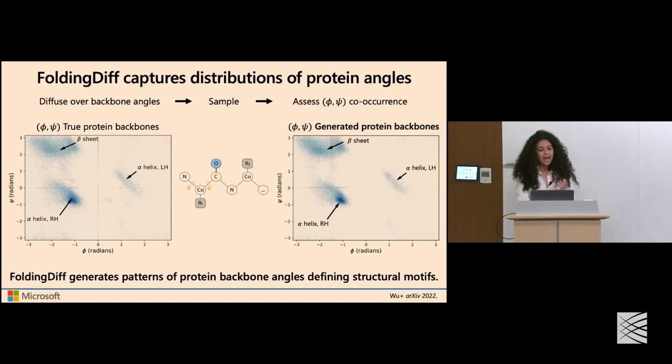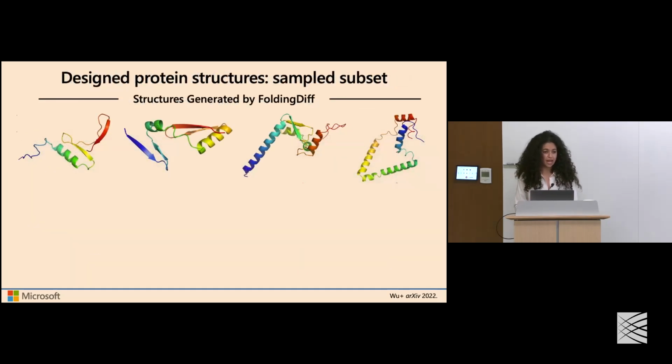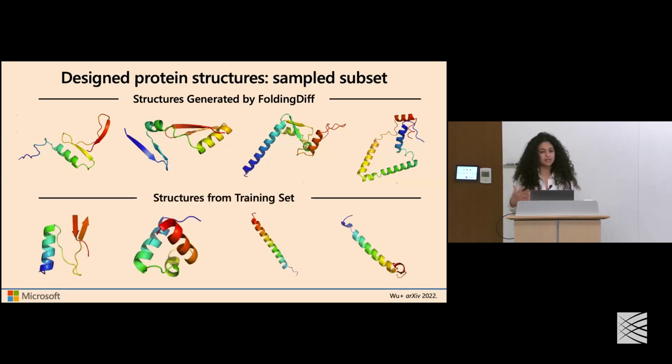And indeed, this is recapitulated in the quality of the structures that we're able to generate from FoldingDiff, where we can see qualitatively we are able to capture overall geometries, structural motifs like alpha helices and beta sheets, and that these structures are notably distinct but yet similar to similar structures from the set of natural proteins.